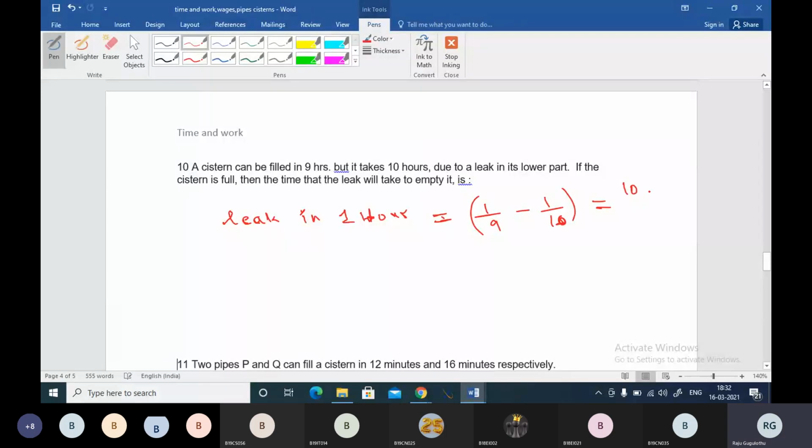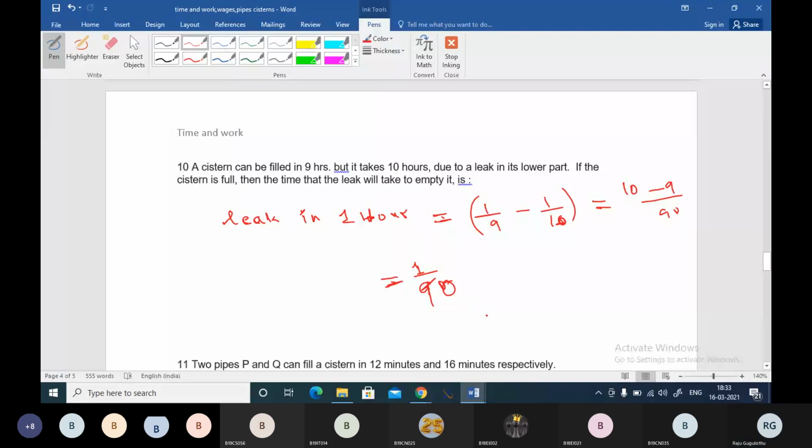It will be 10 minus 9 divided by 90. So it will be 1 by 90. That means in 1 hour, the leakage is emptying 1 by 90 of the cistern, boss.